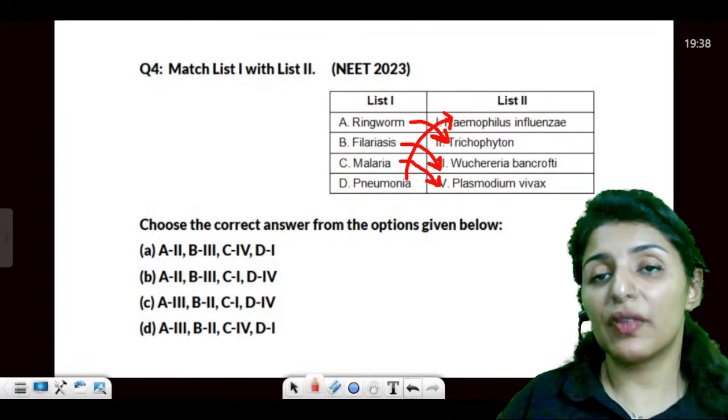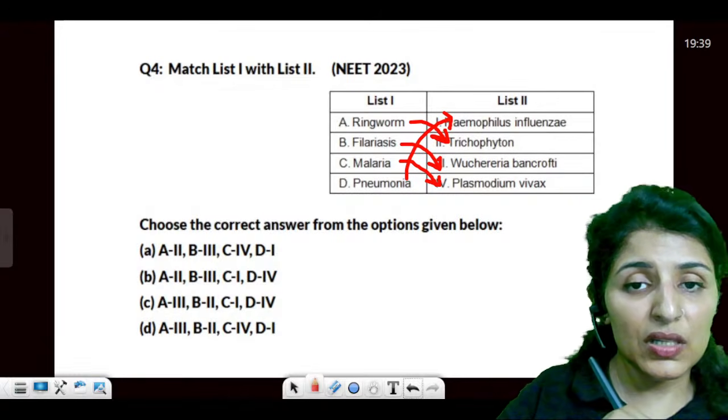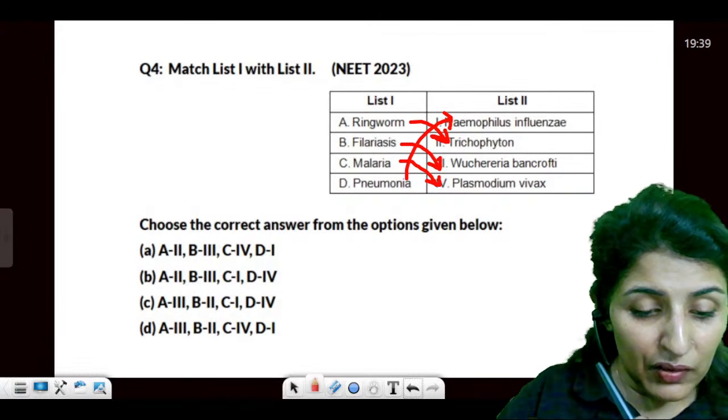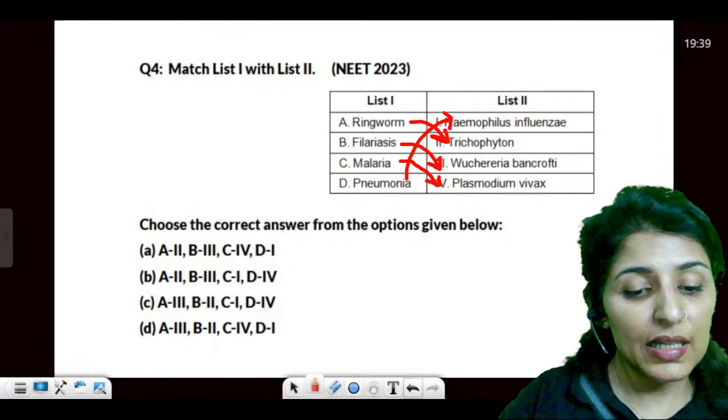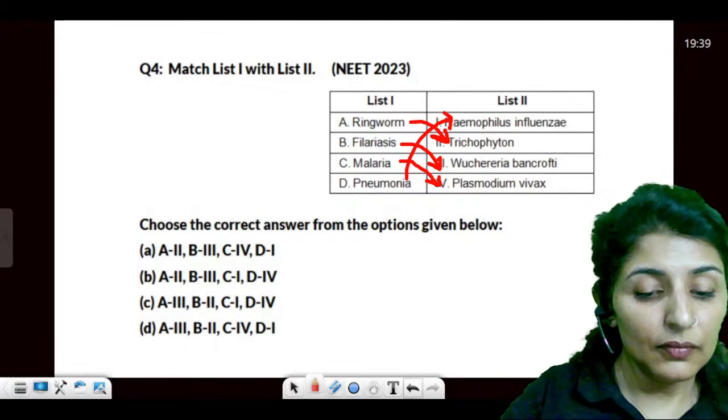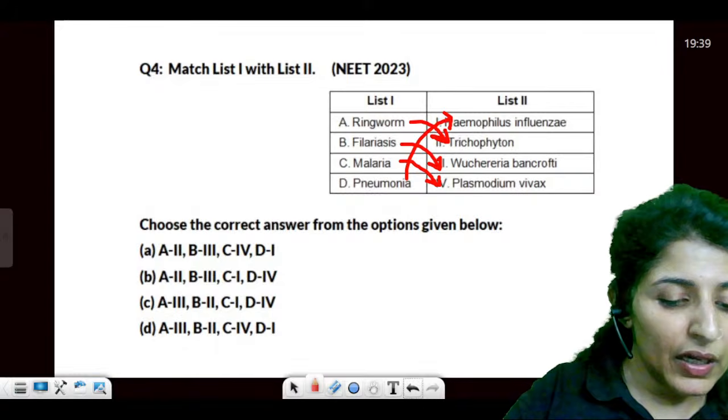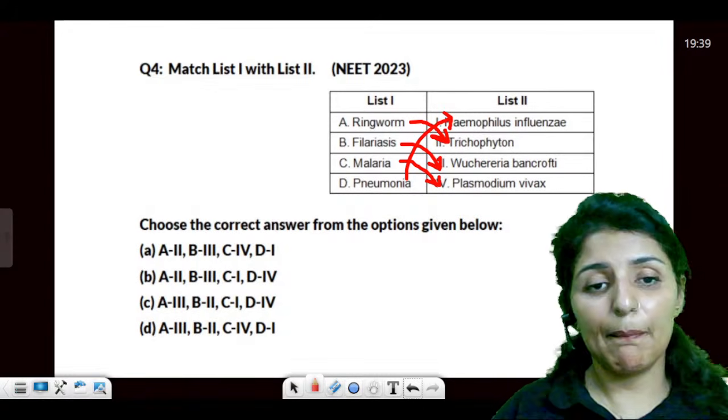Pneumonia, due to Haemophilus. What is another organism which causes pneumonia? Give me the name of the organism which causes pneumonia. Guess, guys. Quickly, give me the name of another organism which can cause pneumonia.